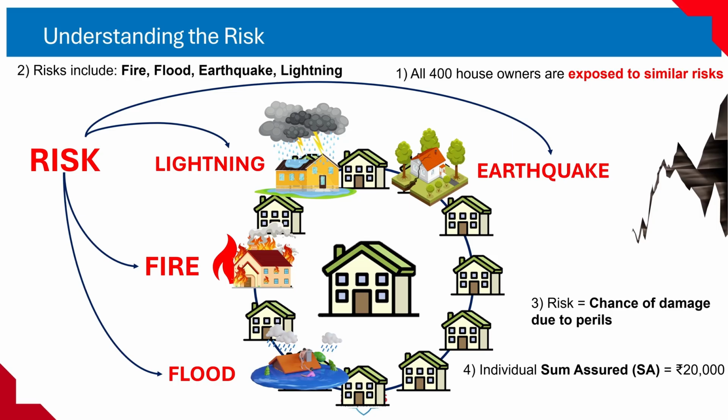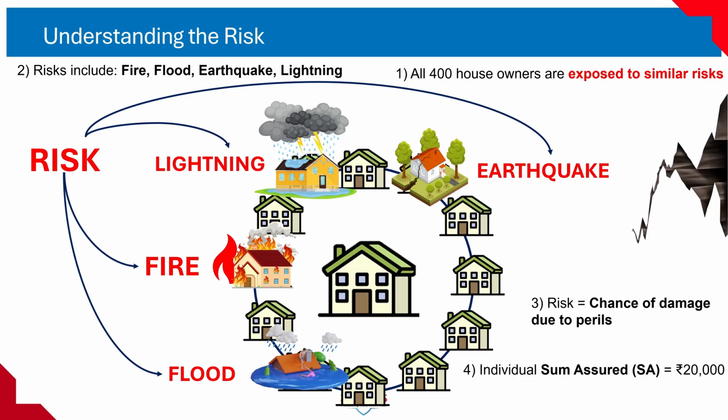2. Types of risks, perils, shown in the slide. The slide lists 4 examples of perils that can damage property. Fire. For example, kitchen fire, electrical short circuit. Flood. Heavy rain, overflowing rivers. Lightning. Storm damage to roofs or electronics. Earthquake. Cracks, collapse, or major structural damage. These are insured perils in many property insurance policies.